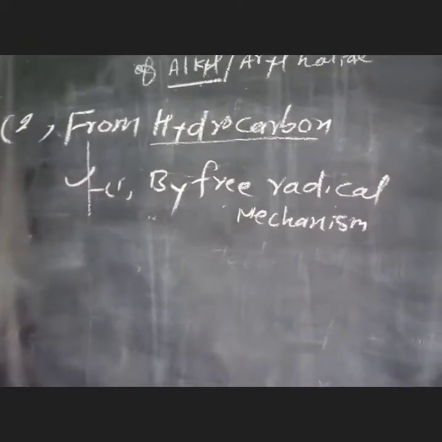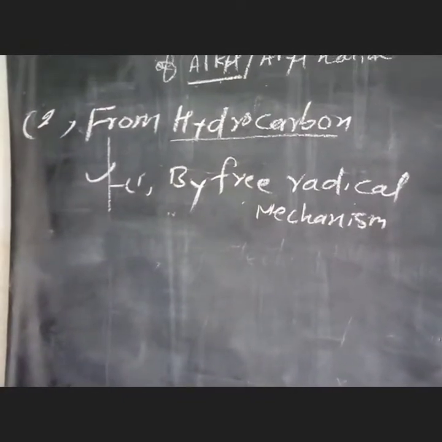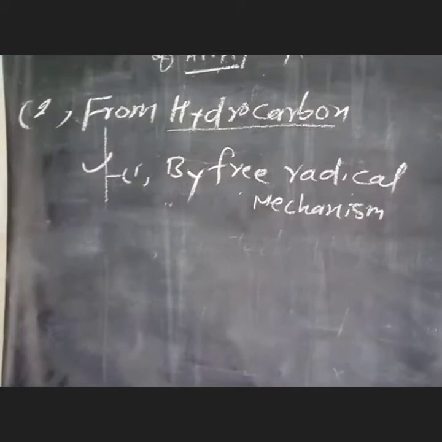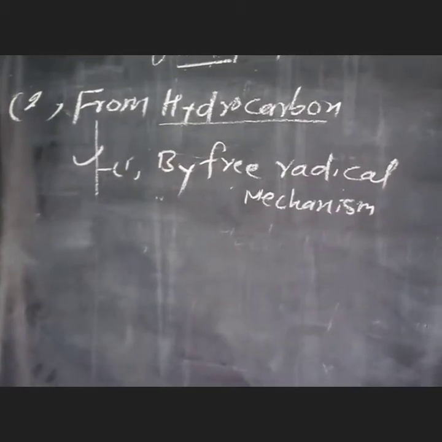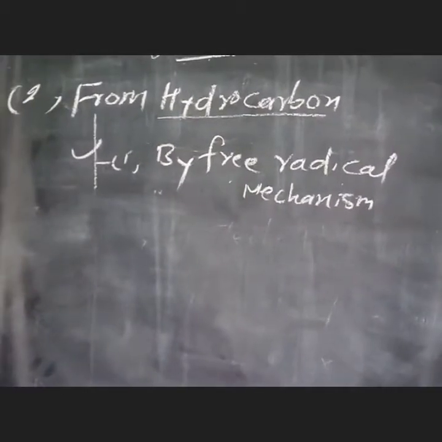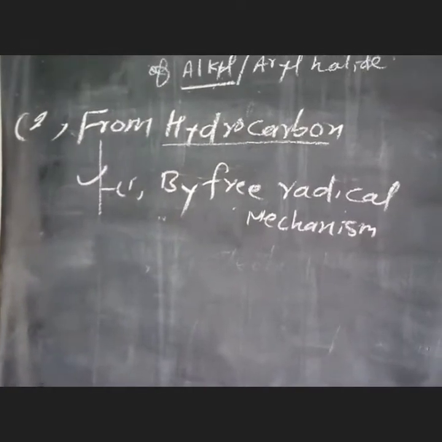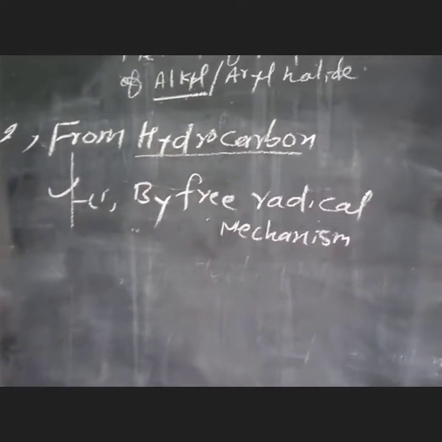In the free radical mechanism, chlorination or bromination of alkanes gives a complex mixture of isomeric mono and polyhaloalkanes, which is difficult to separate into pure compounds.